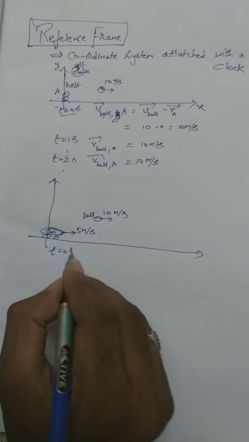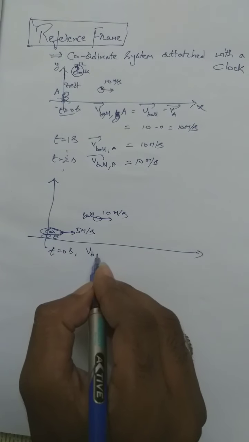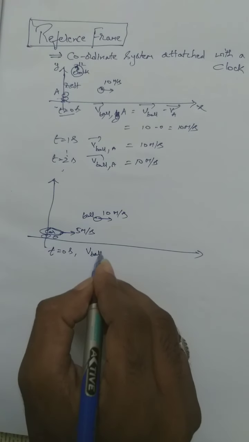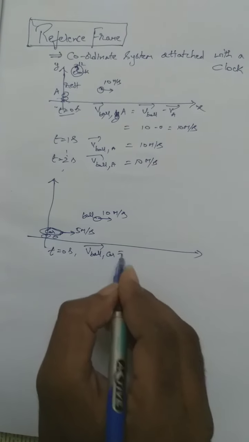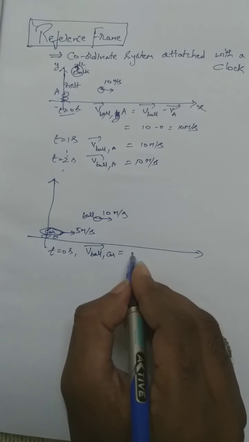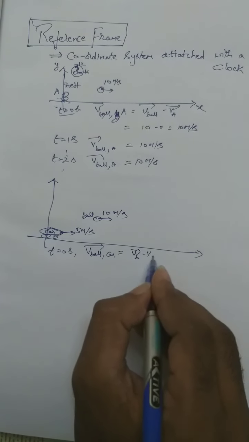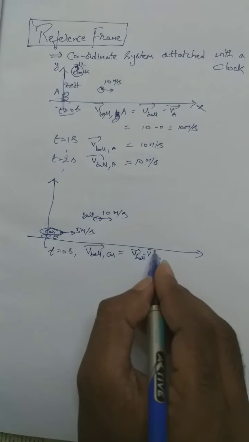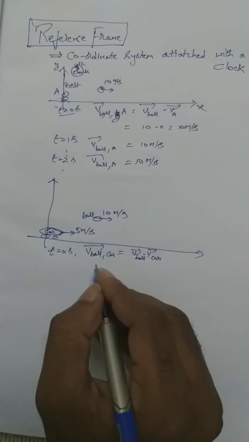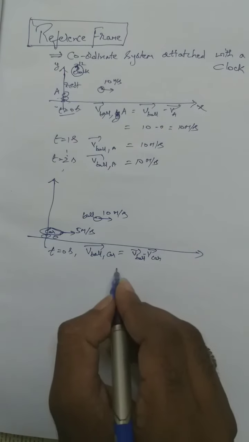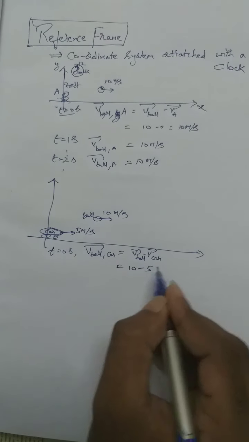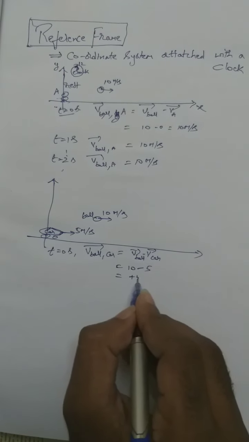At the time t equal to 0 seconds, the velocity of the ball with respect to this car, we can write as velocity of the ball minus velocity of the car, as per the relative velocity equation. Velocity of the ball is 10 minus velocity of the car is 5, so you get plus 5 meter per second.